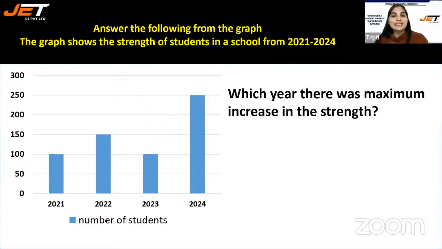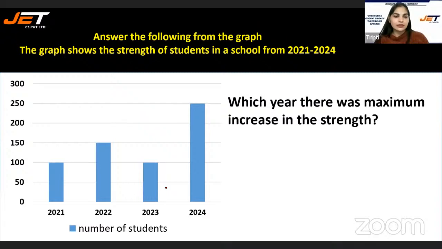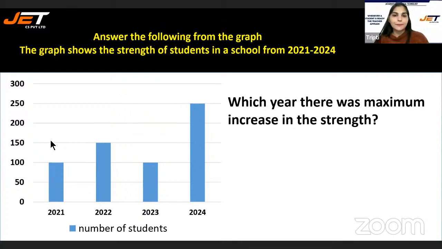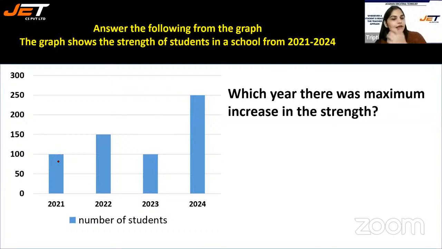Which year was there maximum increase in the strength? If I compare 2021 and 2022, the increase is just 50 students. Then from 2022 to 2023, there is a decrease.